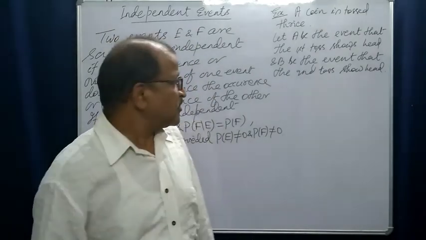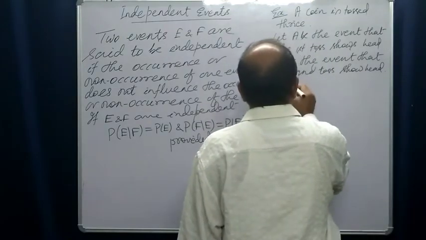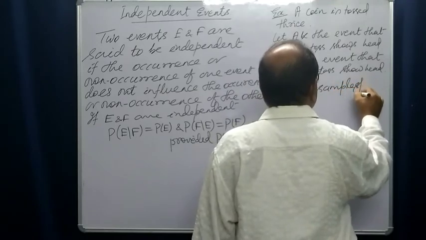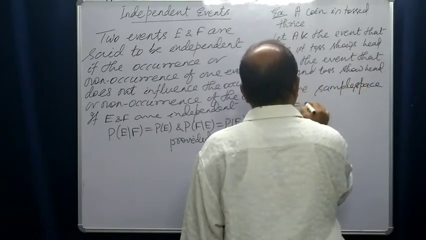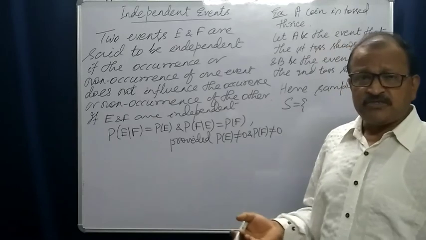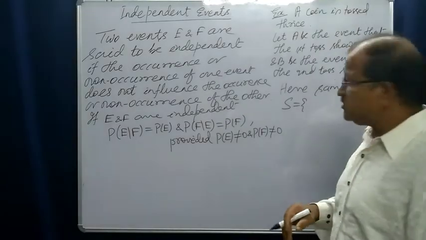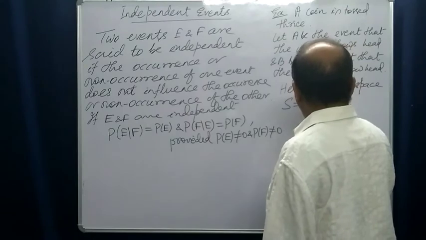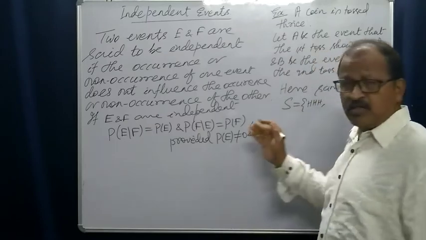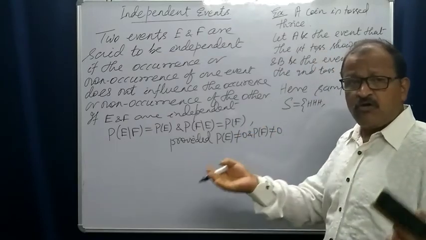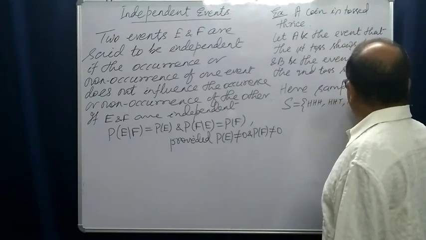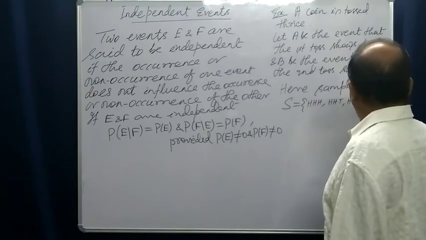Let us see. Suppose sample space S is equal to what? We have tossed the coin 3 times. What are the possible outcomes? Head, head, head, where all the tosses show head, or head, head, tail, or head, tail, head, or tail, head, head.